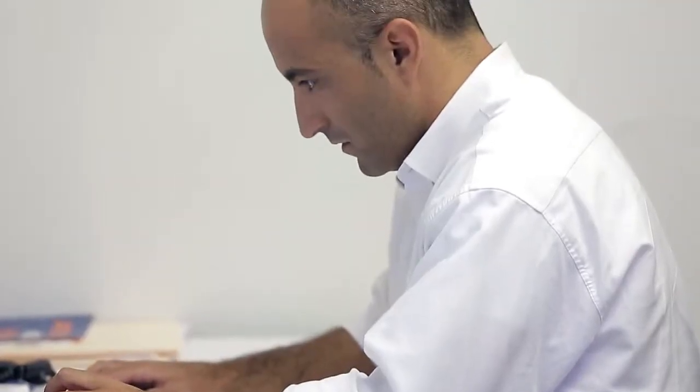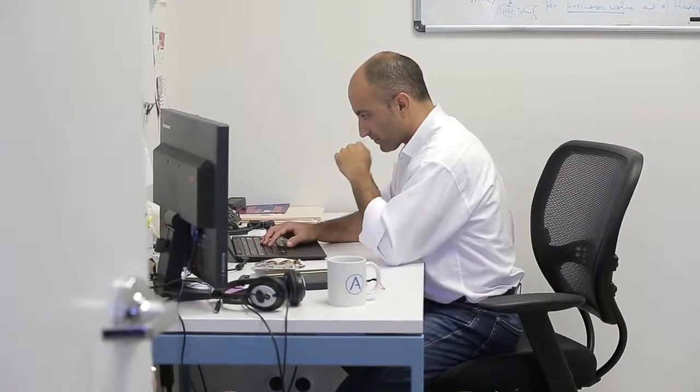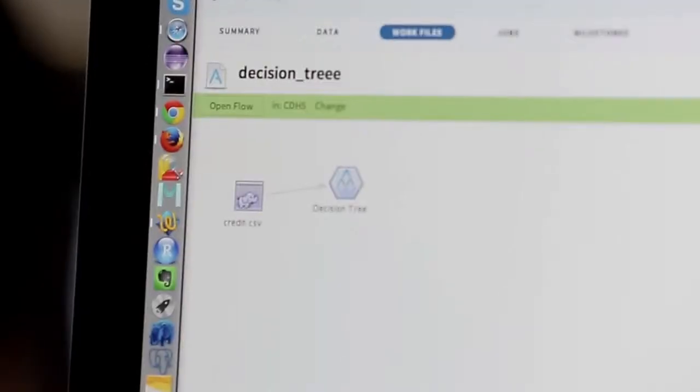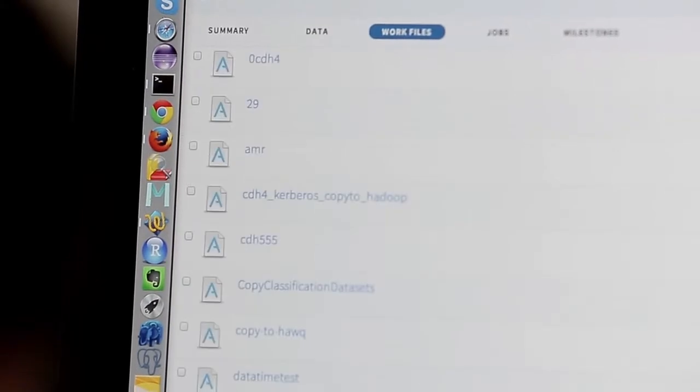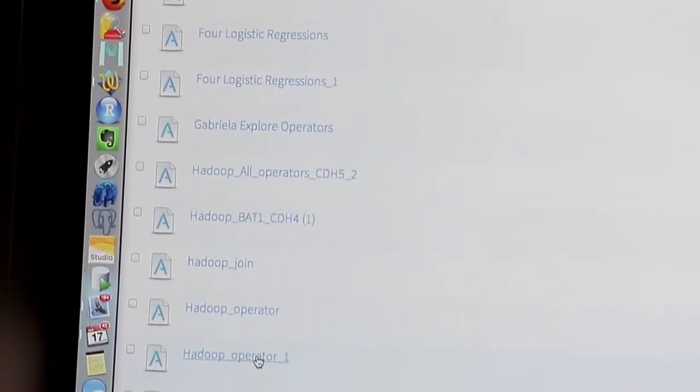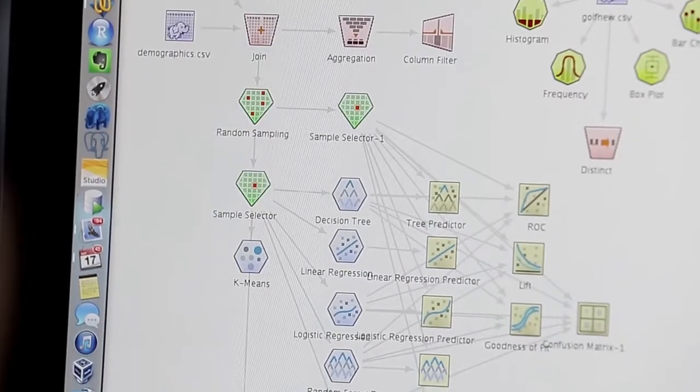Now your analytics can be built from data essentially from anywhere in your organization and imported into an analytics sandbox, where we continue to use our in-cluster analytics capabilities to build models really, really fast.